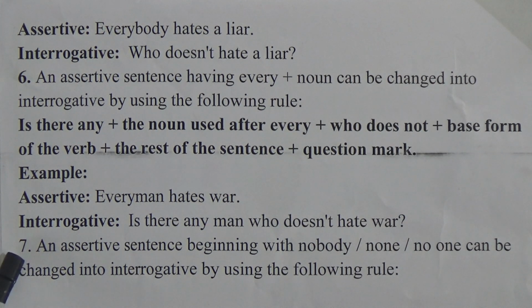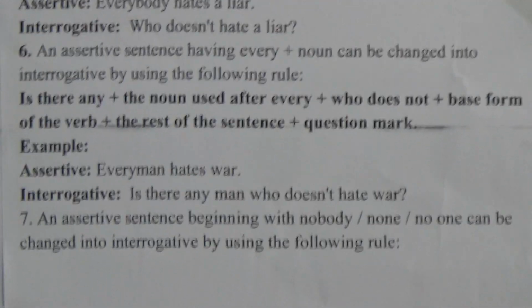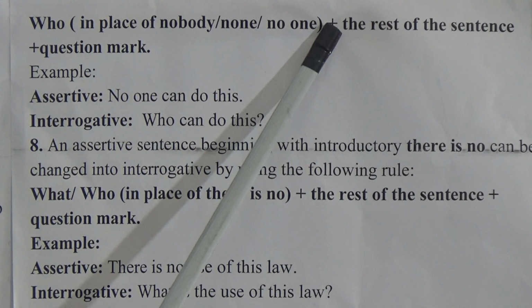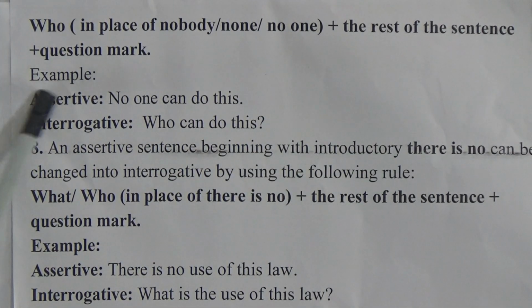Now, rule number 7. An assertive sentence beginning with nobody, none, no one can be changed into interrogative by the following rule. Whenever an assertive sentence has nobody, none, no one, we change it into interrogative following the formula: who in place of nobody, none, no one, plus the rest of the sentence, plus a question mark.